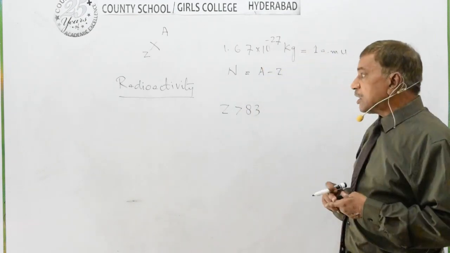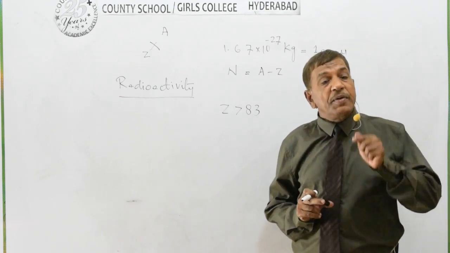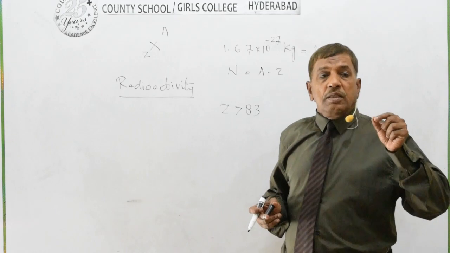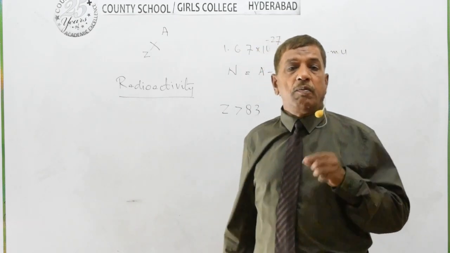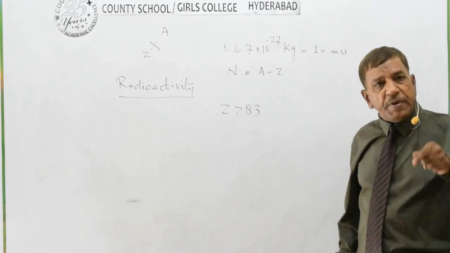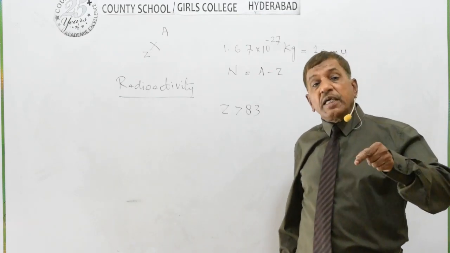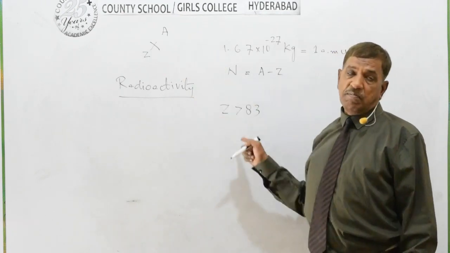So in radioactivity we see how there is decay of an element with alpha emission, how there is decay with beta emission, and what will be the impact after the decay on charge number and mass number.